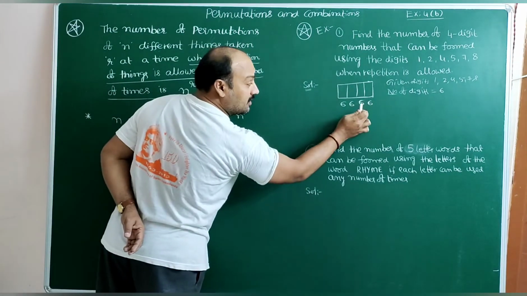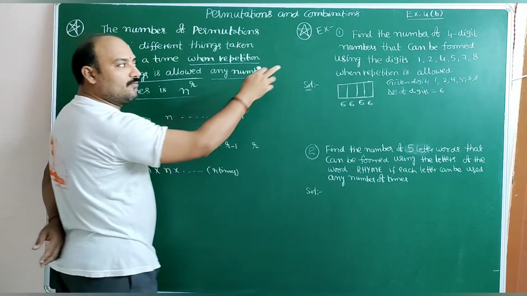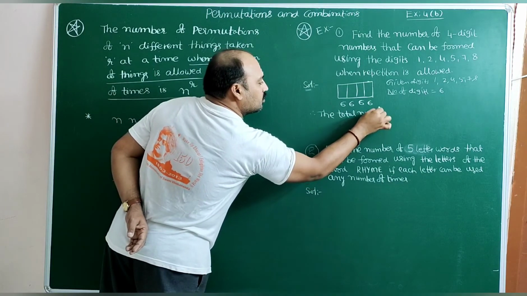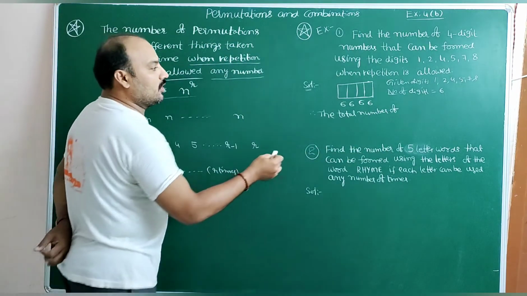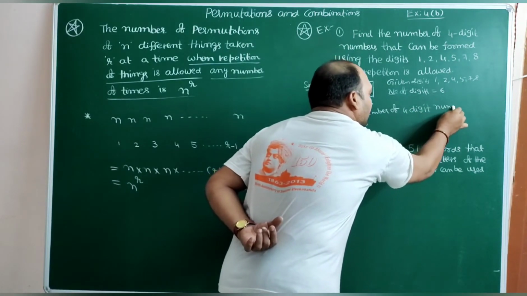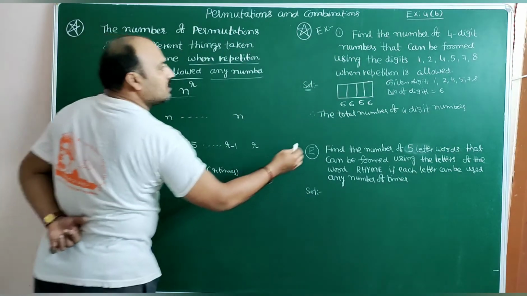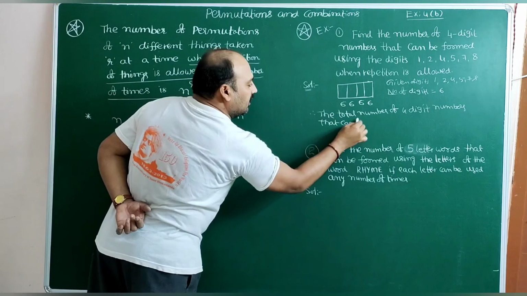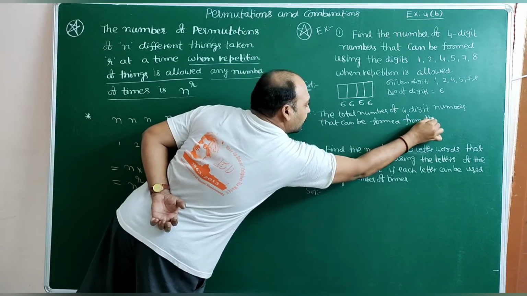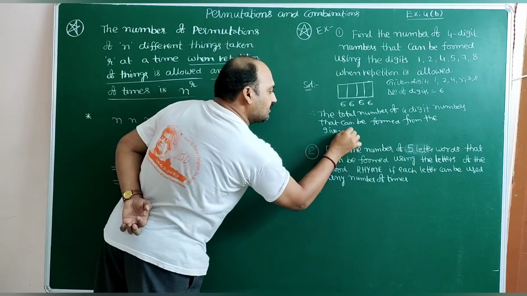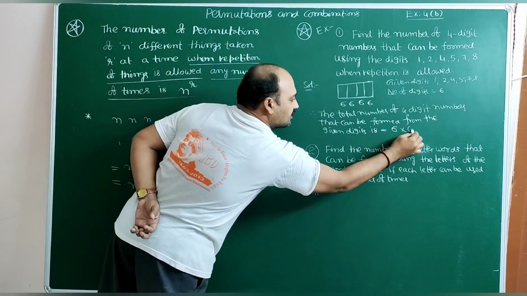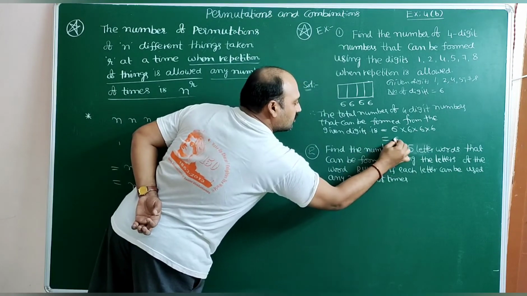So the total number of 4-digit numbers that can be formed from the given digits is 6 into 6 into 6 into 6, that is equal to 6 power 4.